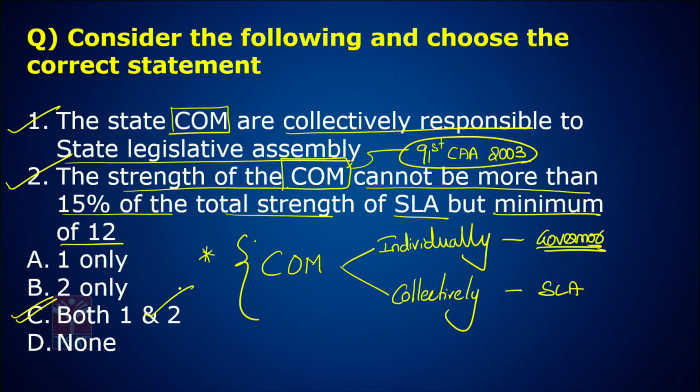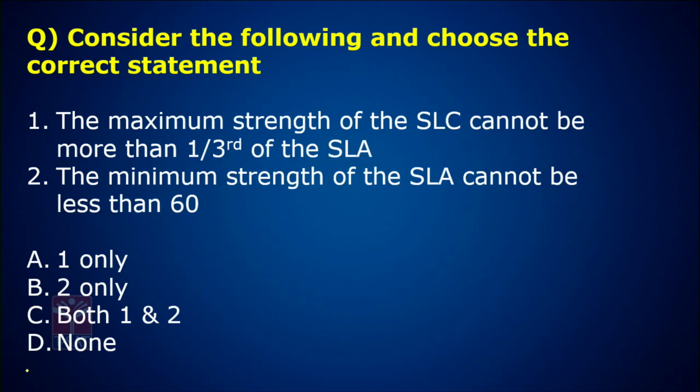Now let us go to the next one. Right. Let's see the last question. Consider the following and choose the correct statement. The maximum strength of the council cannot be more than 1/3 of the assembly. The minimum strength of the assembly cannot be less than 60. Okay, this is a very tricky question. Look at this. Now let us see first the assembly.